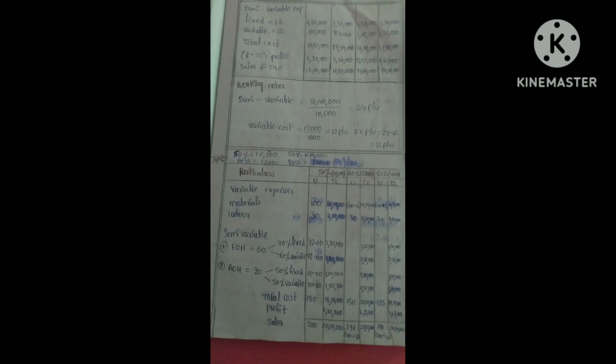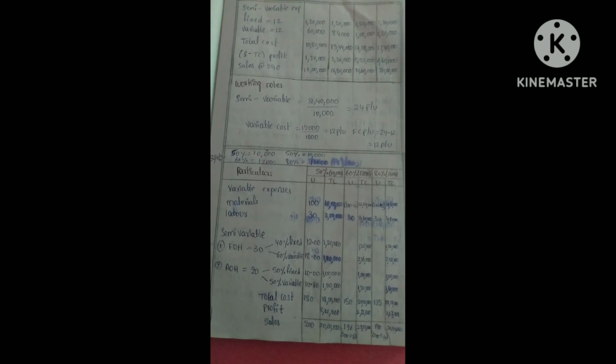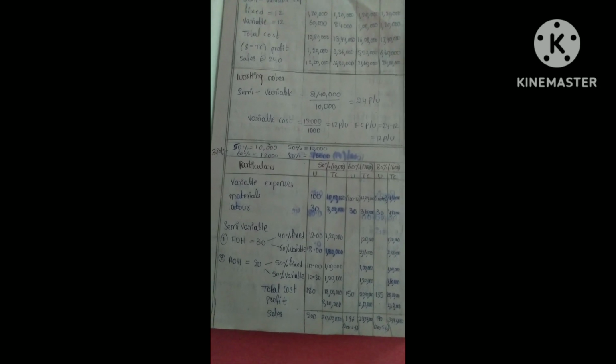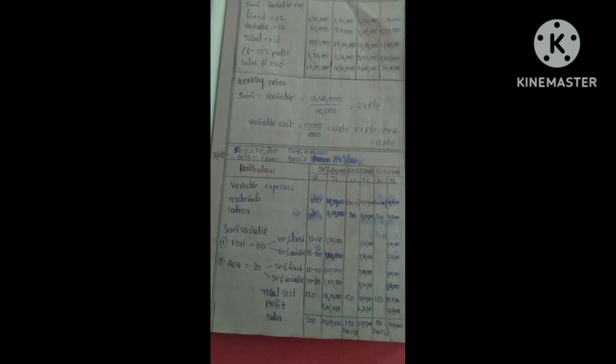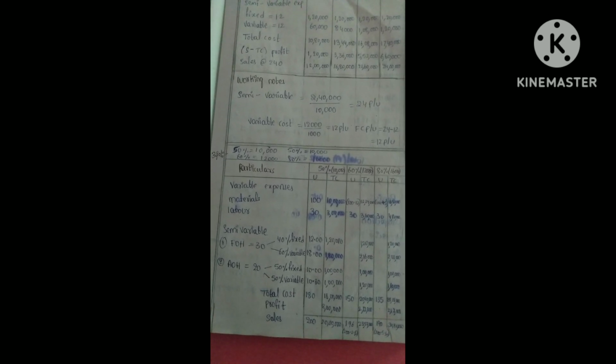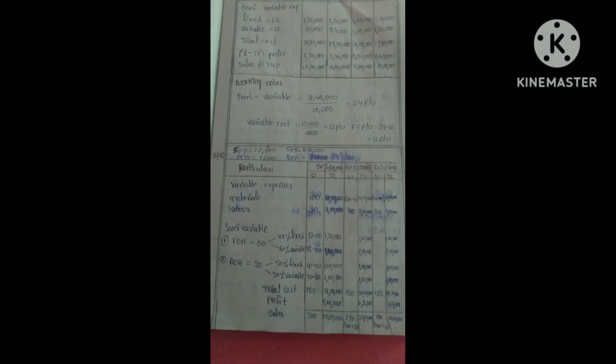So we know that sales price is given as 200. So we need to find out the profit, right? Sales minus total cost, we will get the profit. So first calculate the sales, and for 60% and 80% we need to subtract 2% and 5% because it has been given in the question.